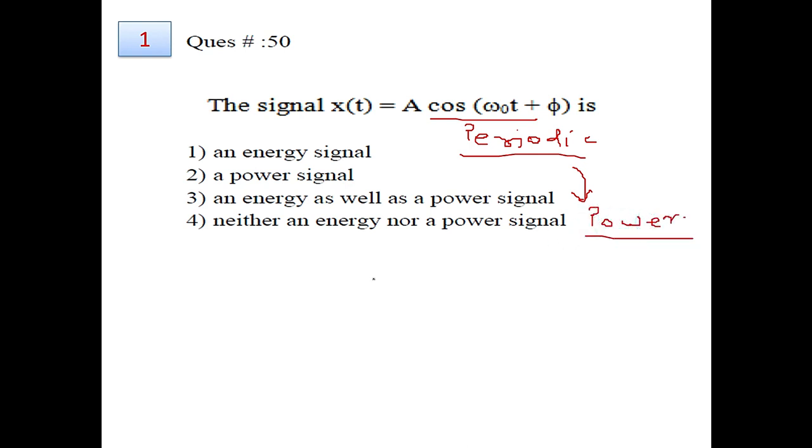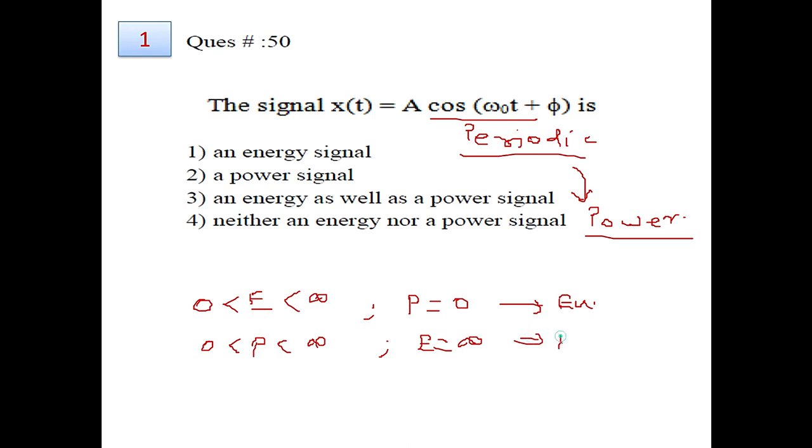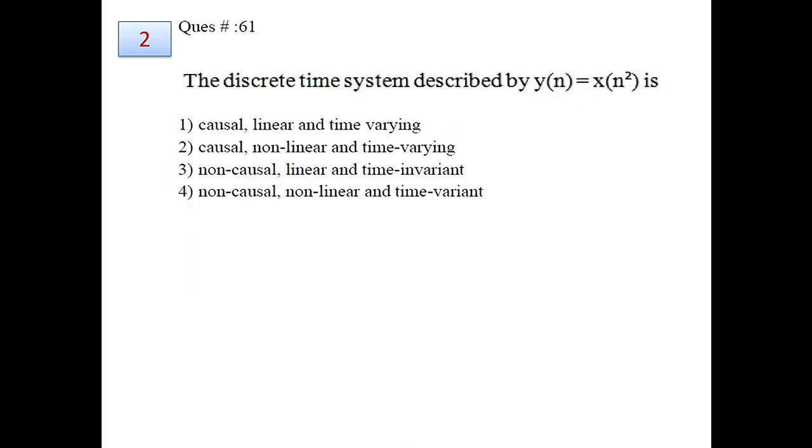Now by energy signal and power signal, we mean that a signal having finite energy and power equal to 0 falls in the category of energy signal. And if its power is finite and its energy is infinite, it falls in the category of power signal. So for the given question, the second option is the correct answer. So it is a power signal.